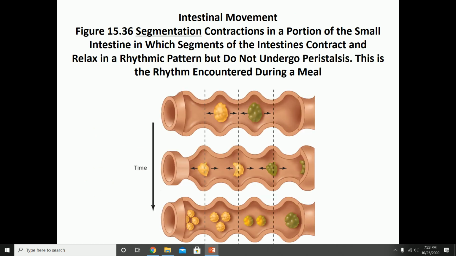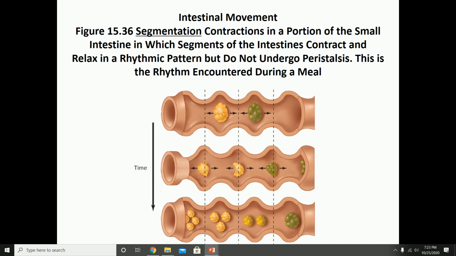Now, we talked a lot about the intestinal secretions. Now let's talk digestion and absorption. Let's talk about intestinal movement. So there are two different kinds of movements: segmentation and peristalsis. Segmentation is where you'll find a part of the intestine that contracts and the neighboring part relaxes, and there's no actual movement.